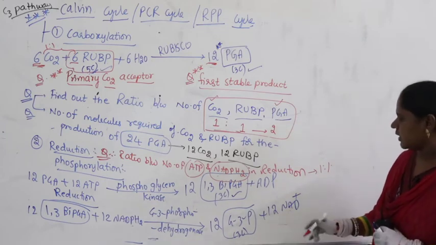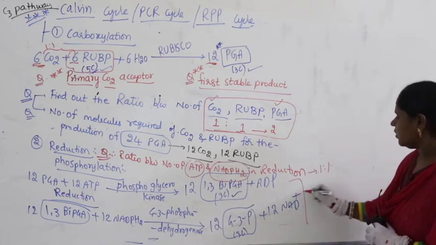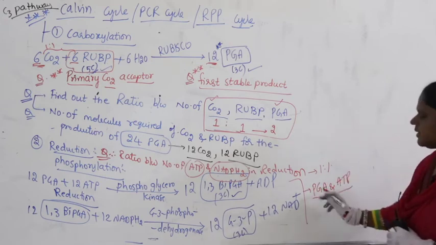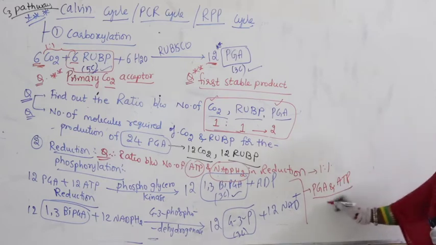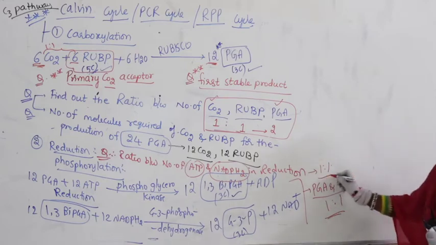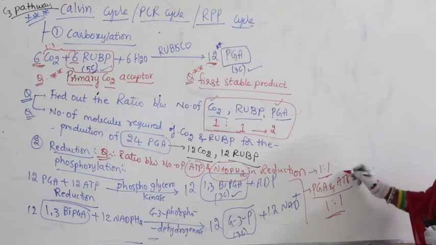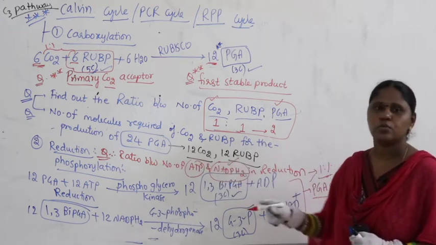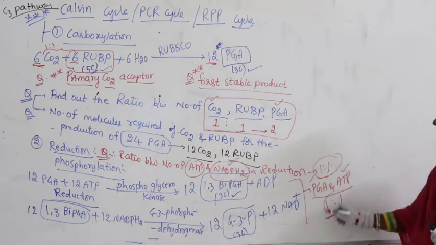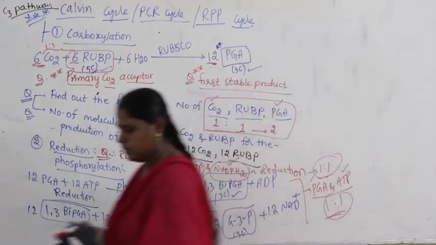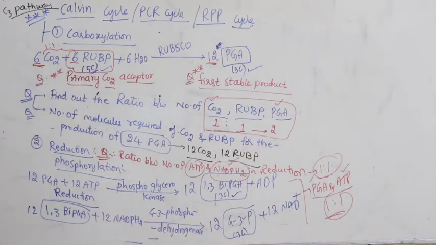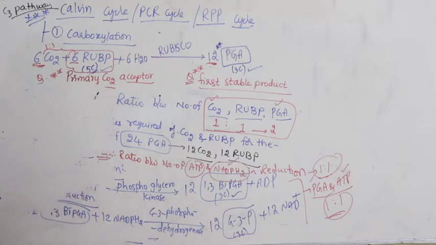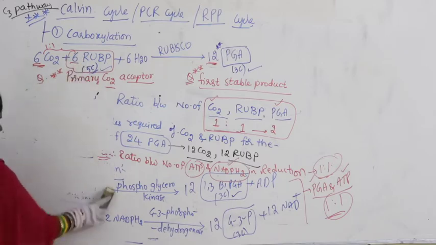And sometimes the same question they may ask you, ratio between PGA and ATP. If there are 12 PGA, automatically we need 12 ATP. This is also the same, 1:1, because for 12 PGA molecules 12 ATPs are needed along with the 12 NADPH2. So the ratio will be 1:1, right. Now let us continue further. Let us go with the next step, regeneration. So here RUBP is getting regenerated.